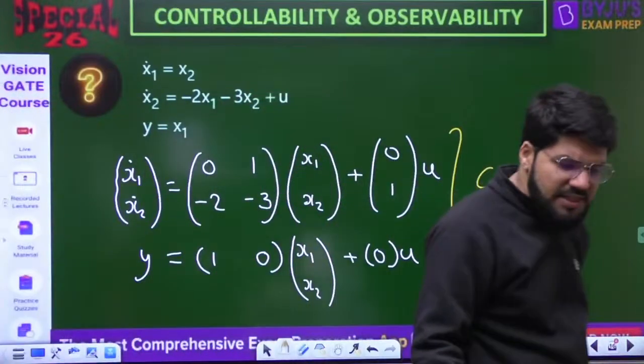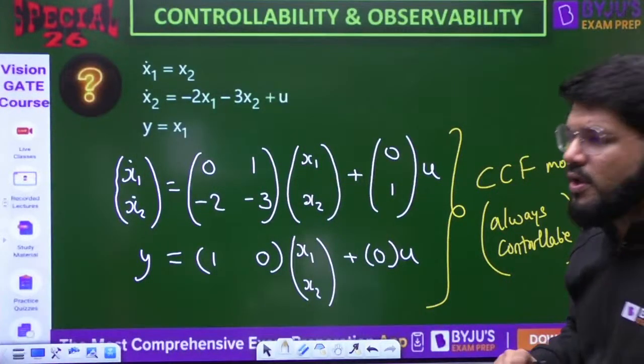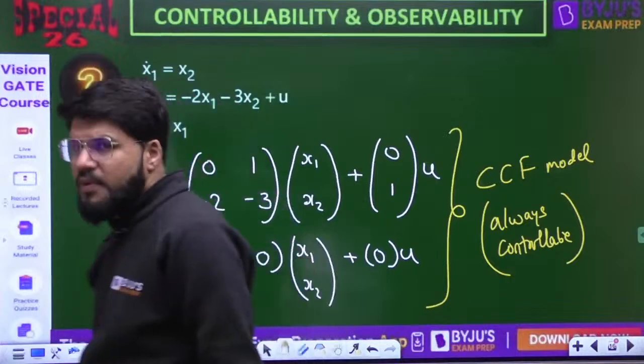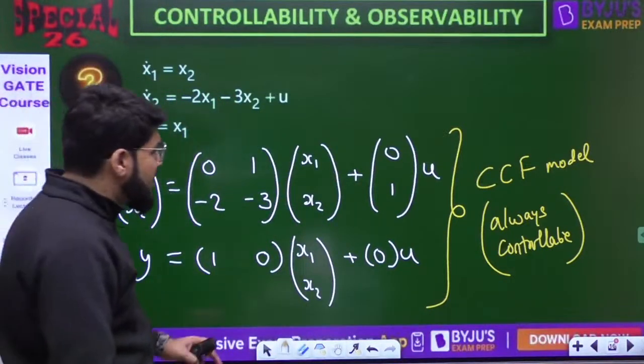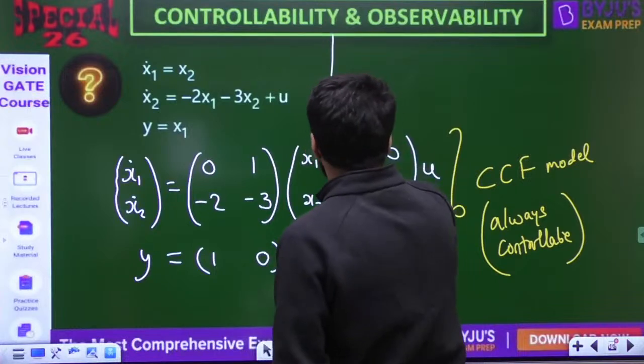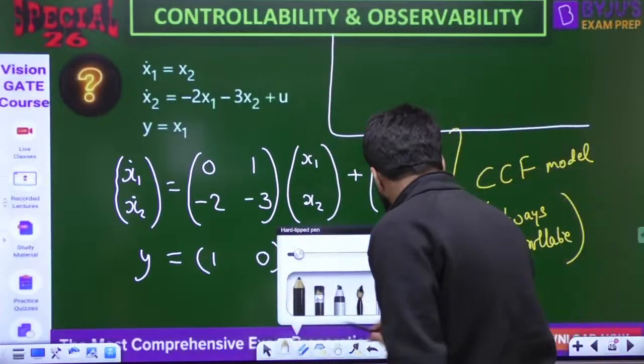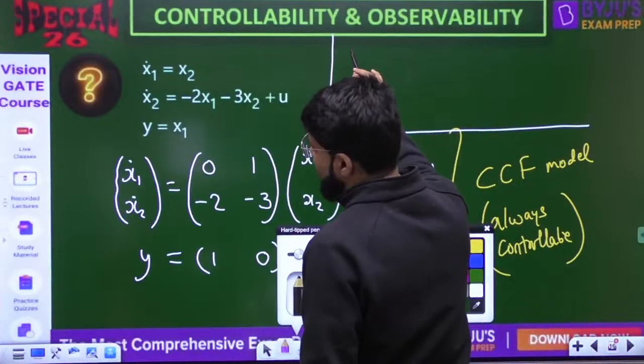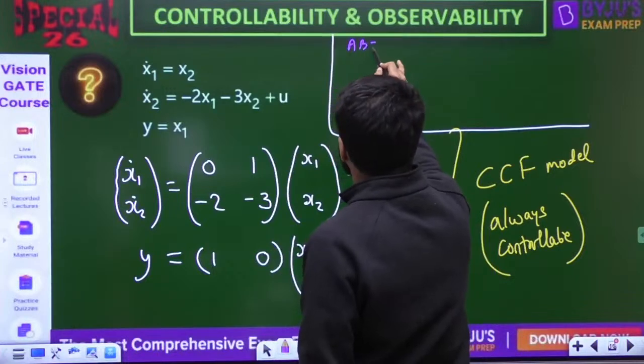I was trying to tell you in this question that the CCF model is always controllable. Let's check it once. Okay, it is always controllable. Let's have a quick check about this. Let's have a quick checking of this. So we need the matrix B and AB. What is the AB matrix?